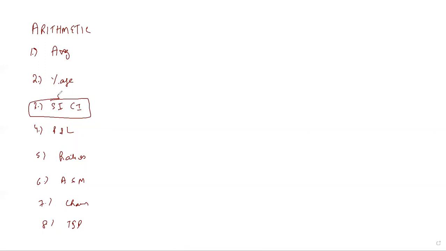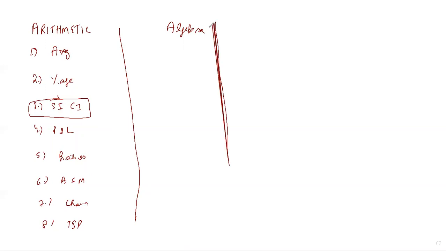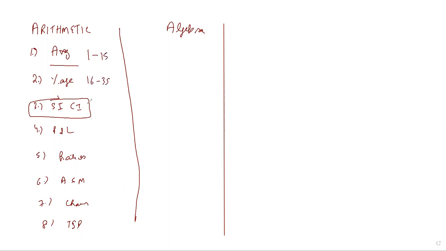The most important thing is when you are doing arithmetic, or let's say when you are doing algebra, for the first time, make separate notebooks. There should be a separate notebook for arithmetic, then a separate notebook for algebra. And for all these topics there should be different pages. It is not that between average there is percentage, between percentage there is SICI. So if there is 1 to 15 pages for average, let us say, and 16 to 35 for percentage, and so on, then whenever you forget any particular question, you can go to the particular concept and see that what it was.